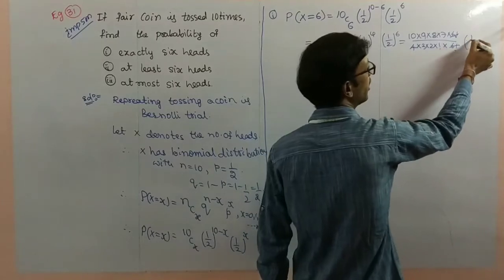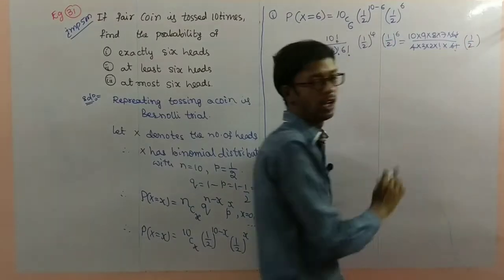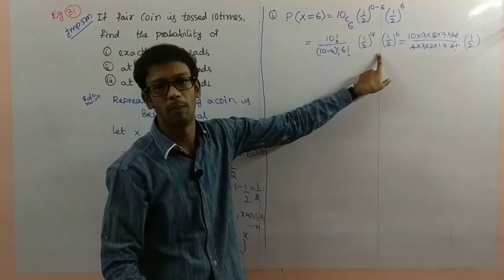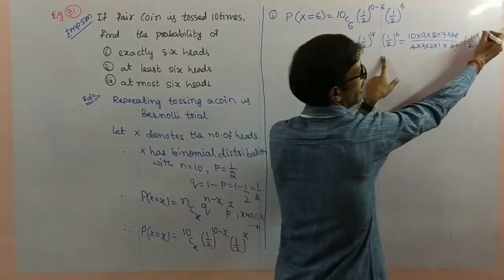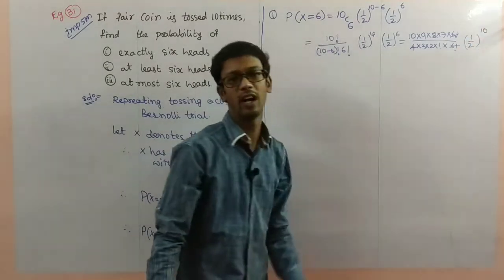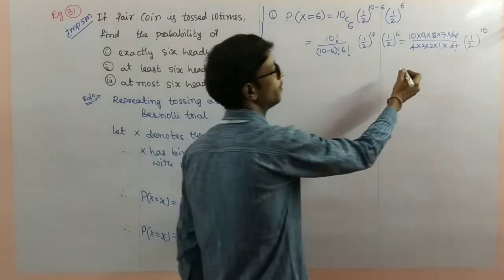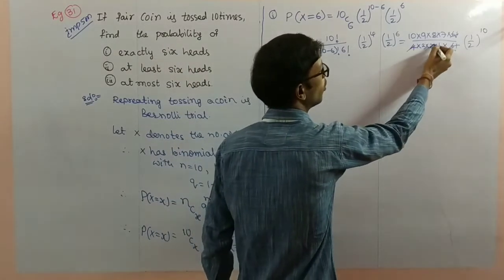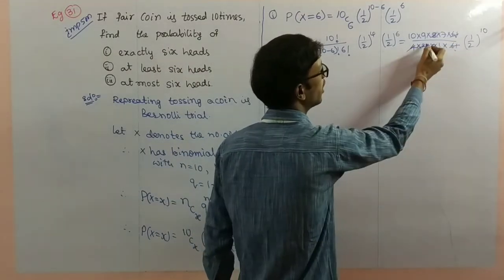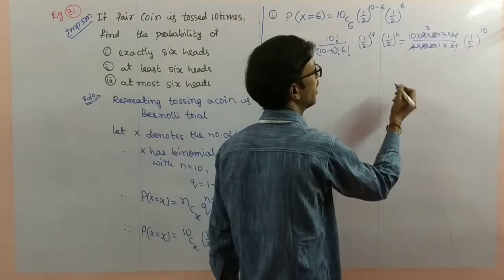Here the remaining is 1 by 2 power, the bases are equal so the powers should be added, using the rule, 1 by 2 power 10. So now, 4 2s are 8, 3 1s are 3, 3 3s are 9.